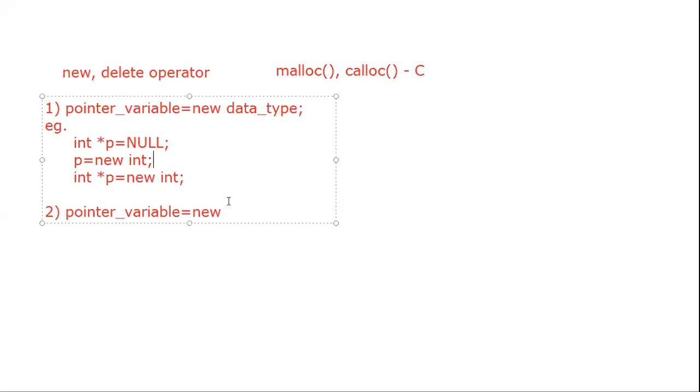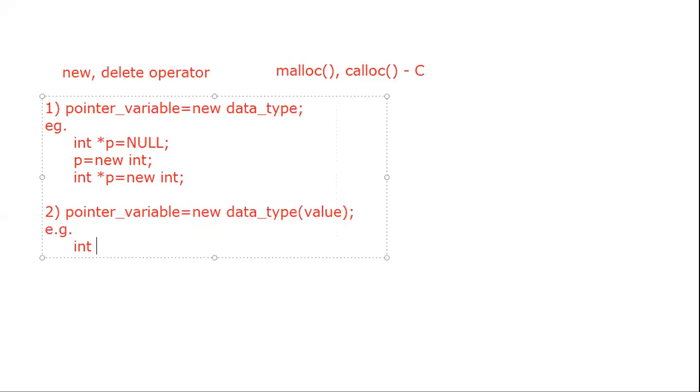With respect to the second one, new data type and its value, whatever be the data type which we are using, integer, float, and so on. I will write down one more example with respect to this: int *p = new int, again of integer type.